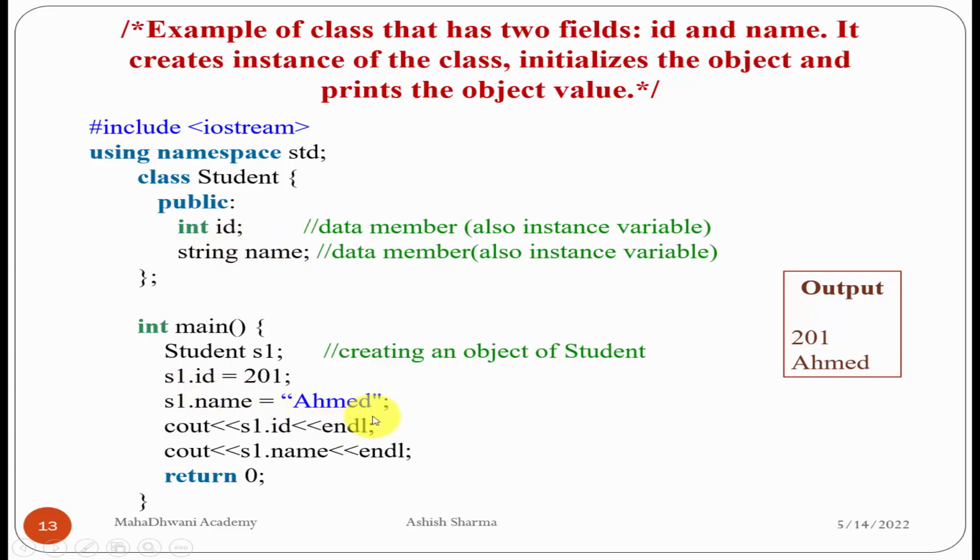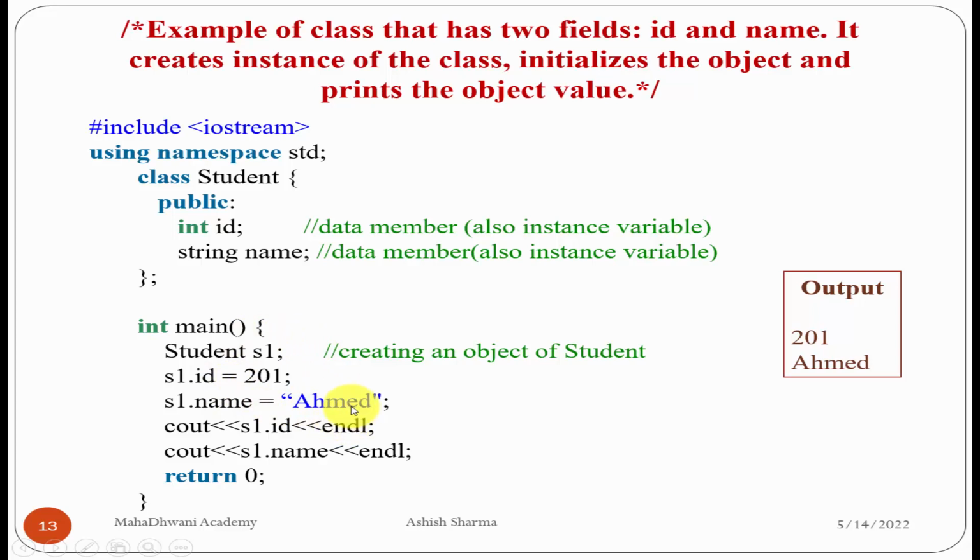Again for the name, the same way, we are putting the value into the name variable, and this value goes to the data member name of the student class. Here for a string type value we use double quotes. For a character we use single quotes, and for numeric values we do not use any quotation marks. So you should remember it is a string type, that's why we have used double quotes here. So this is the assignment operator to initialize the value of string type to the name variable.